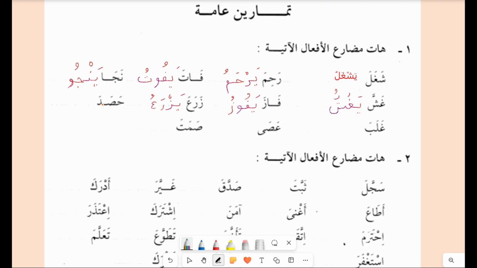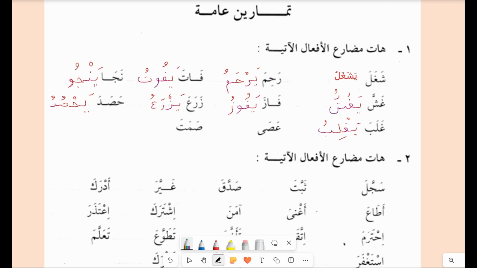Hasada will be yahsudu. Ghalaba, yaghlibu. So this is the third scale, yaghlibu. Now don't get confused that the second last letter is now coming with kasra. As we have three harakat, it is an easy way to remember.